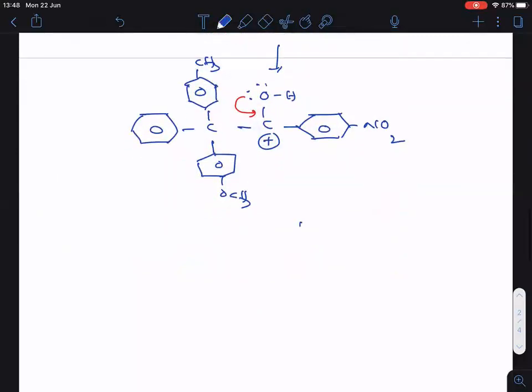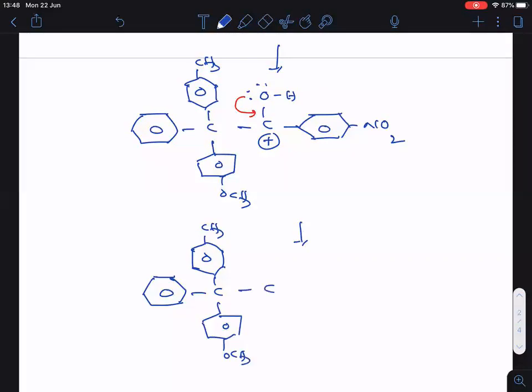When oxygen gives the lone pair, see clearly, in this way, for this ring methyl is there, and here for this one OCH3 is there.